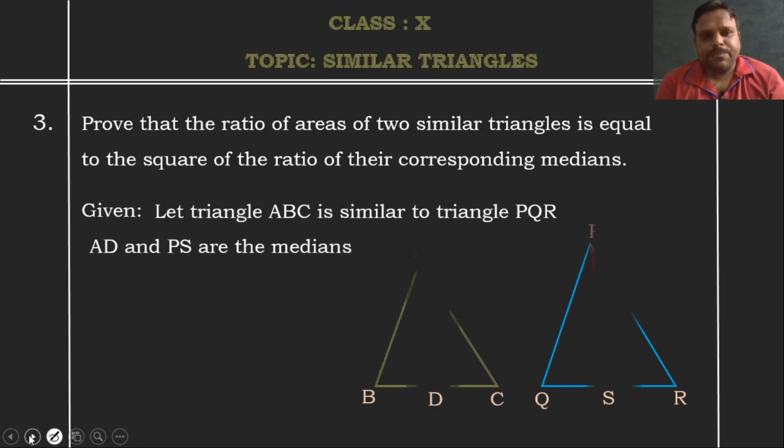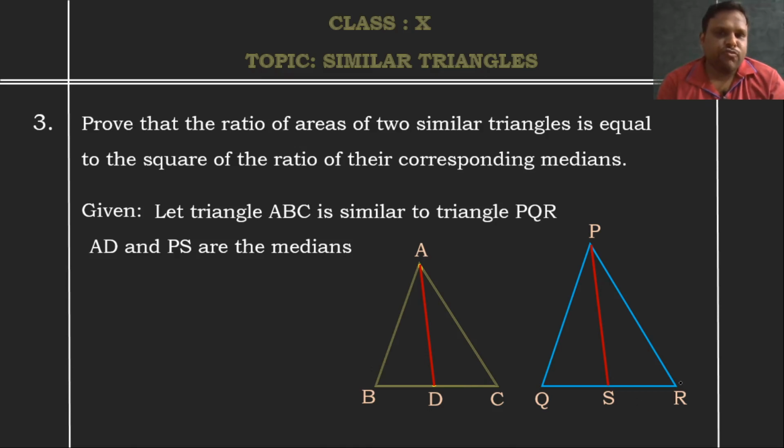Now see, let triangle ABC be similar to triangle PQR, two similar triangles. ABC is one triangle and PQR is the other. Those two triangles are similar. Similar means we know clearly that the corresponding angles of the triangles will be equal, and the ratios of the corresponding sides will also be the same.